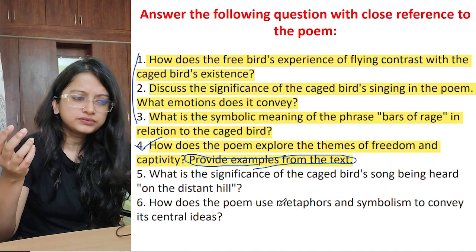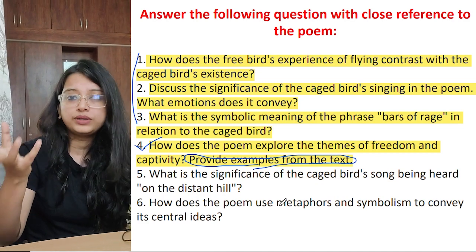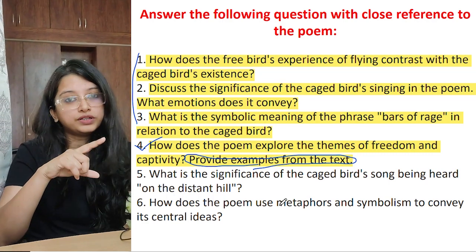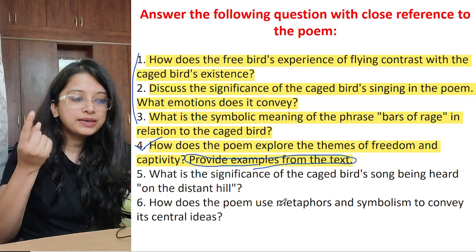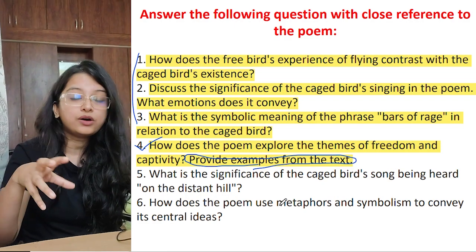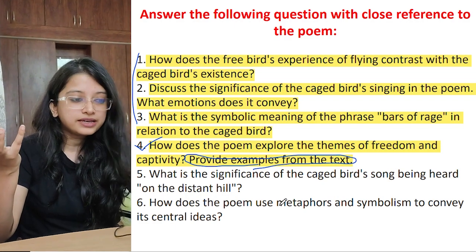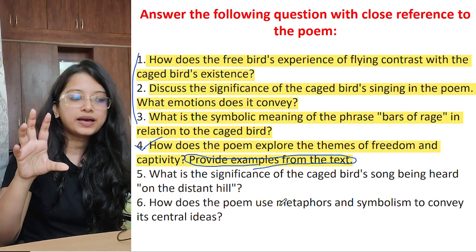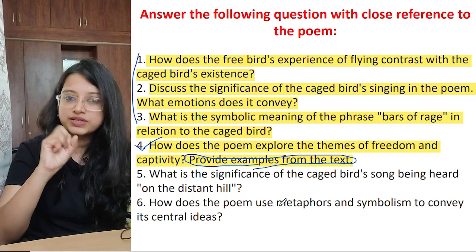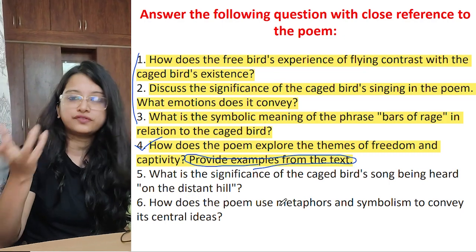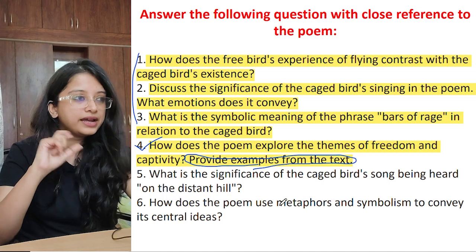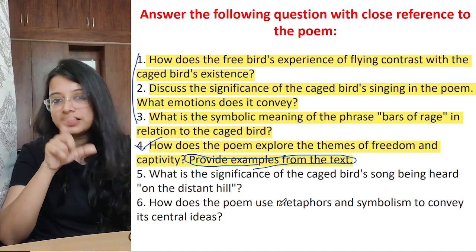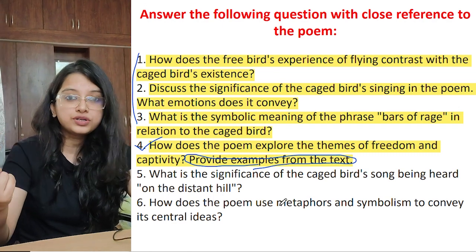So the free bird is able to claim the sky. You are quoting, claim the sky. It is very important that you quote over. If you do not quote, you will lose marks. Claim the sky symbolizes freedom, how much extreme freedom it exercises. But on the other side, we see the caged bird. It also highlights how that caged bird is restricted: nightmare, scream, bars of rage. All these quotes you can add for this answer. So it serves as an example to show that one is confined and the other exercises an extreme amount of freedom, just the opposite.